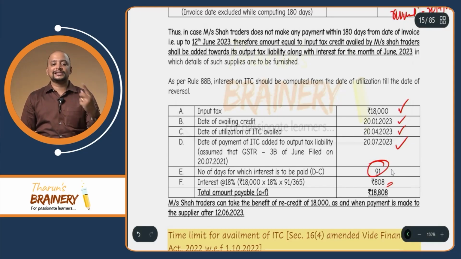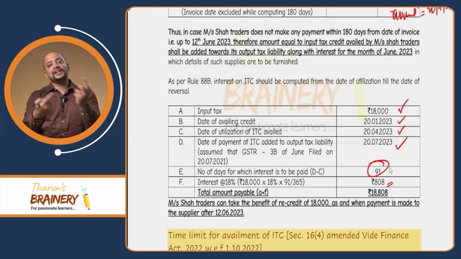18,000 is the ITC and 808 is the interest. Again, as and when the short payers make the payment to the supplier, they can avail the 18,000, but this 808, whatever is paid as interest, is a loss to them.